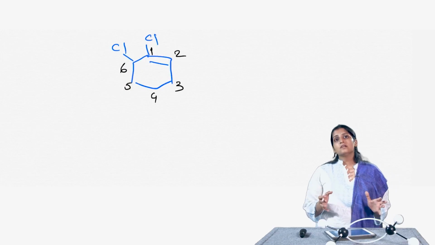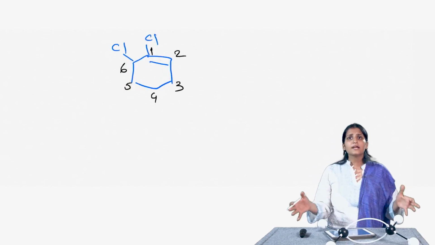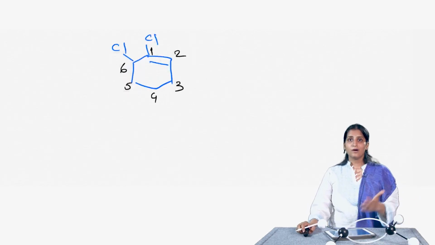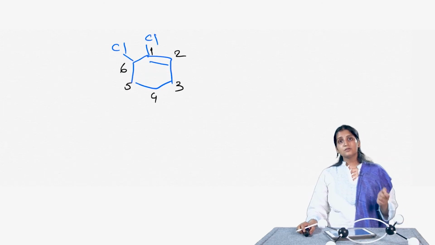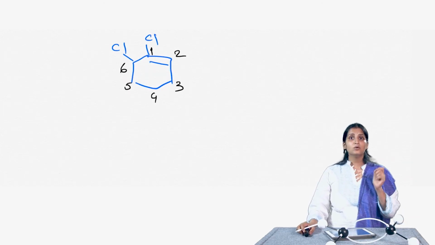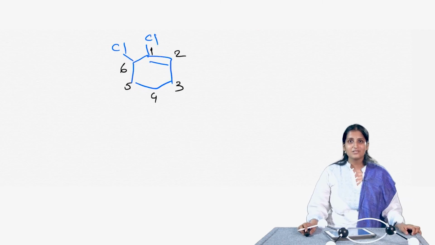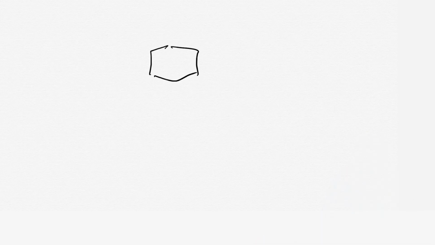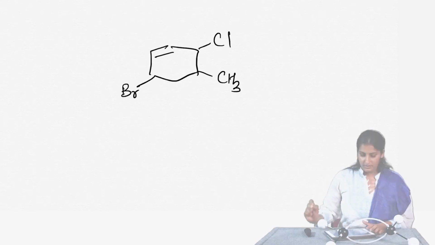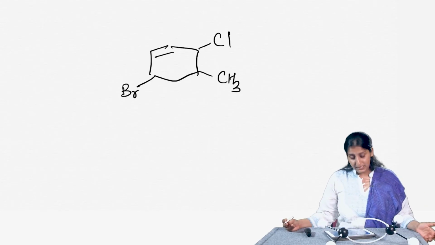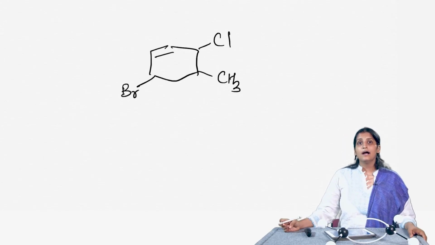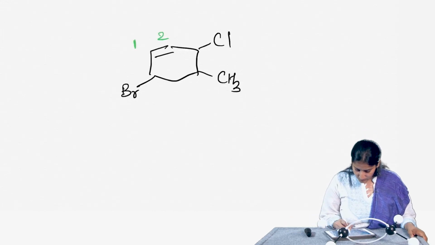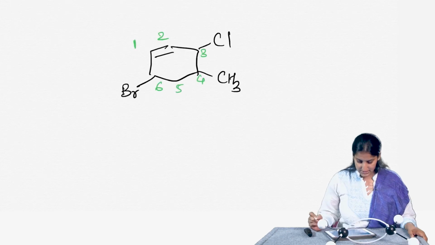Okay, so in case of cycloalkenes as well as for alkenes, if both the directions lead to the same number for the alkene functional group suffix and the same number for one or more of the substituents, then those substituents are ignored and the direction is chosen that gives the lowest number to one of the remaining substituents. So, let us look at this particular example here. So, I have this molecule, right. Now, I want to number it. Now, there are multiple ways to start really, and I can start from here. So, this will give me 1, 2, 3, 4, 5, 6, right.